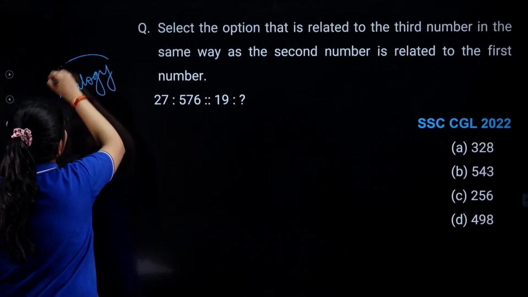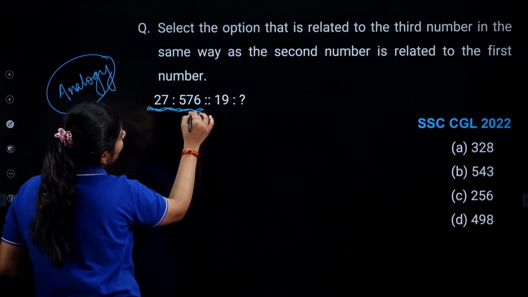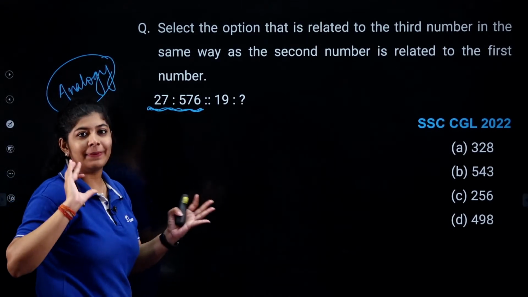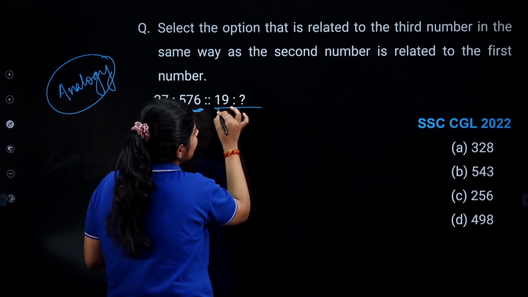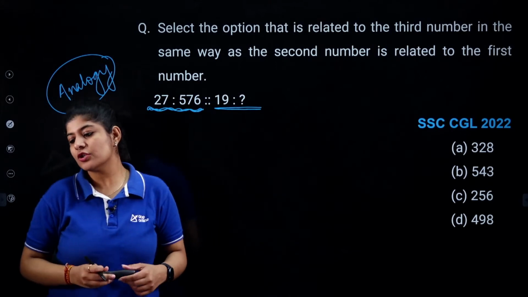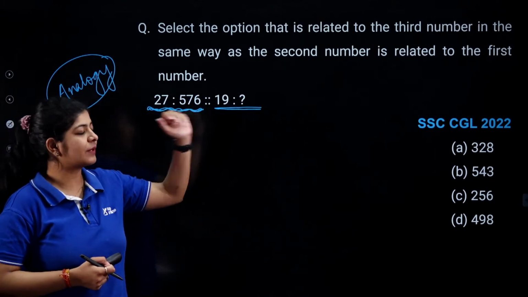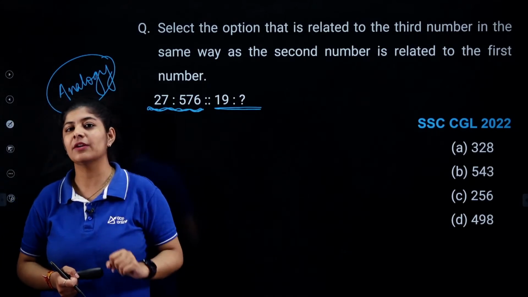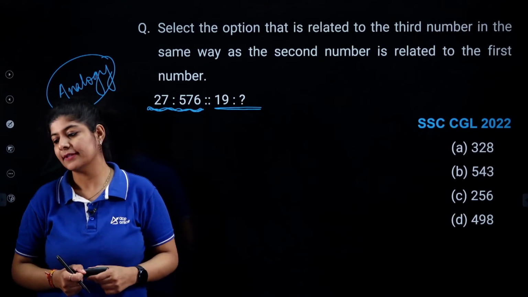So basically, analogy says that whatever relation you are having over here, you need to apply or replicate the same pattern in this area or the missing area, right? So what is the correct answer over here? Just focus on the number. You can easily crack the pattern over here, because the pattern which is given over here is very easy.